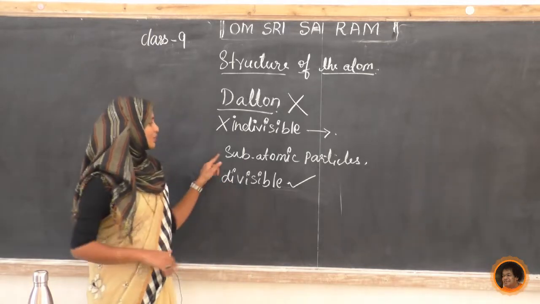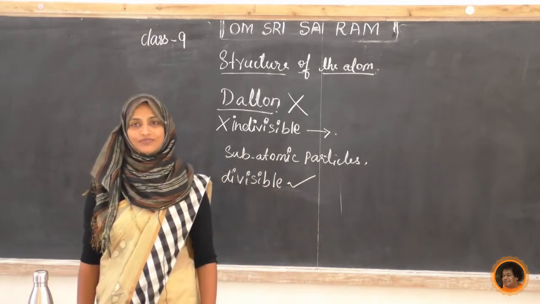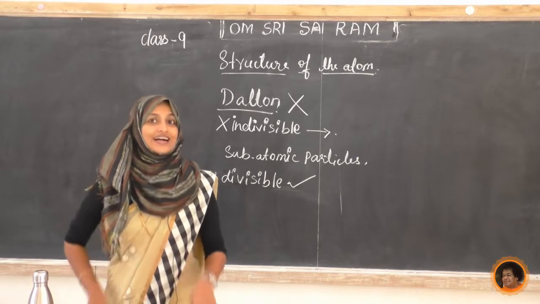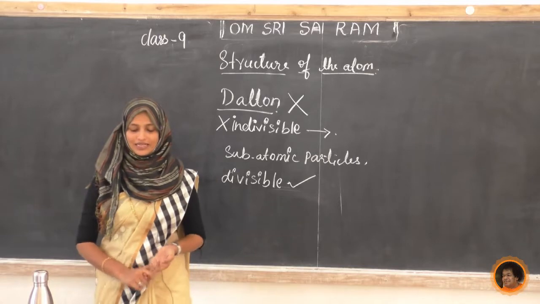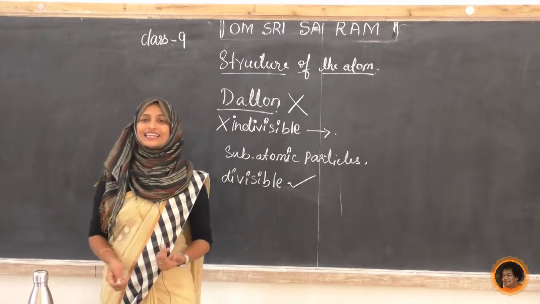Now tell me, students, what are the subatomic particles present in the atom? Yes, they are electrons, protons and neutrons. How can we symbolically write the electron?